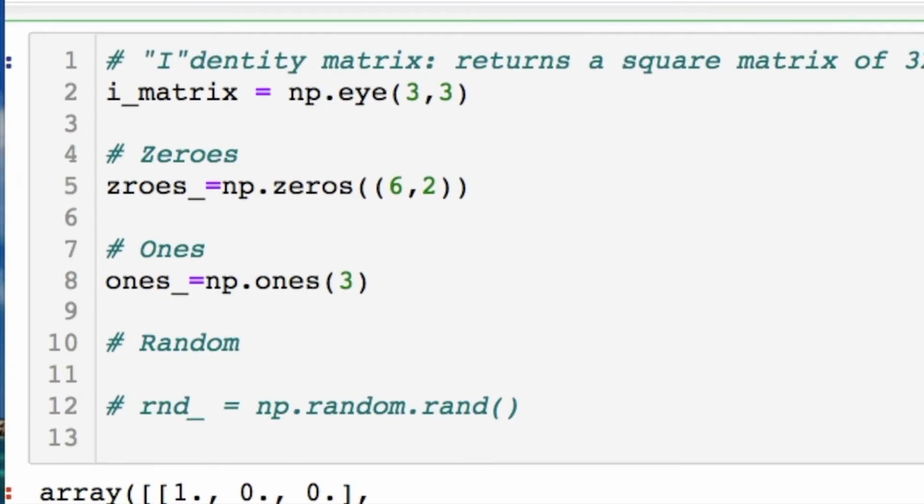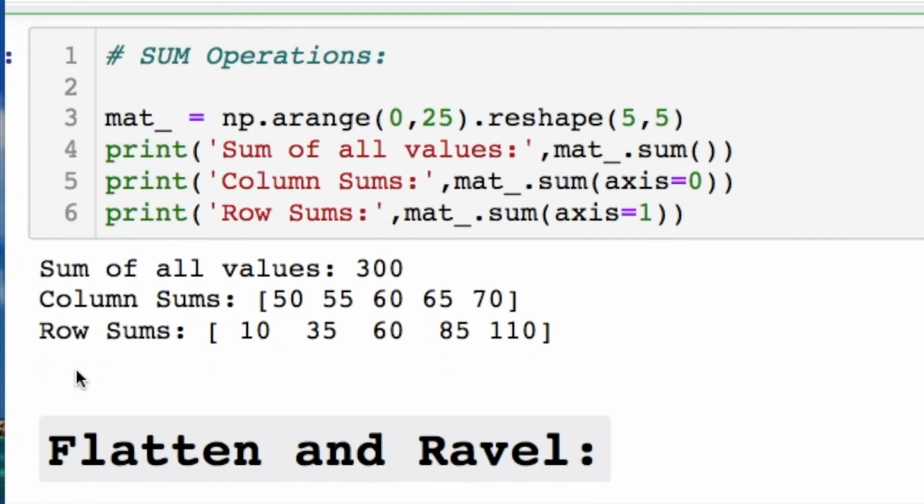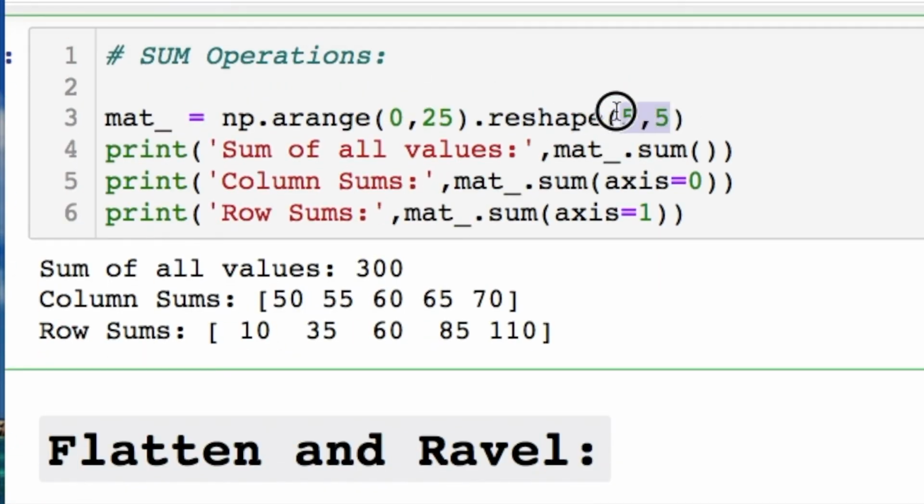There's various sum operations that you need to pay attention to. For instance, you could sum along a 5 by 5 matrix, which is from 0 to 25, and you could sum everything together to get this value. You could get the column sum, where you're summing along axis 0, and then you can get the row sum. So you have to pay attention to what you're doing, because that can mess you up later, okay?